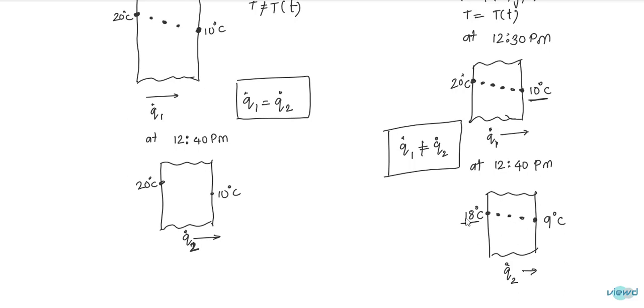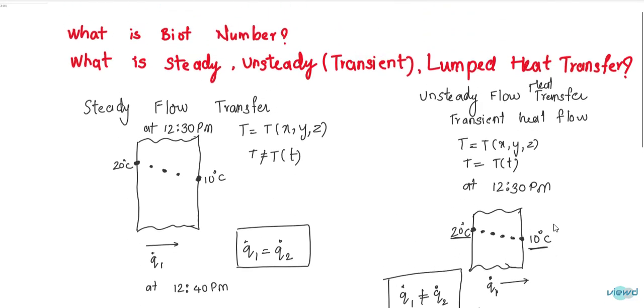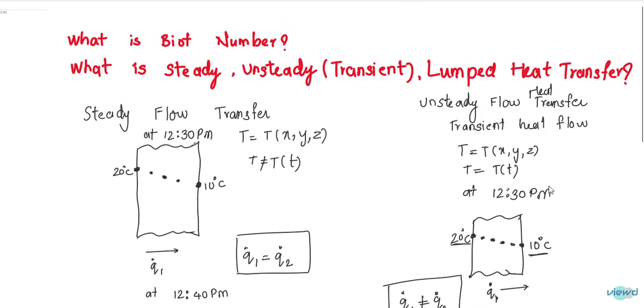With space coordinates the temperature is different, and also with time there is temperature difference. Here 20 degrees centigrade is there, and here it is 18 degrees centigrade. So with position and time, both, temperature is changing. This is unsteady flow. There is a special case of unsteady flow which is called lumped heat transfer.